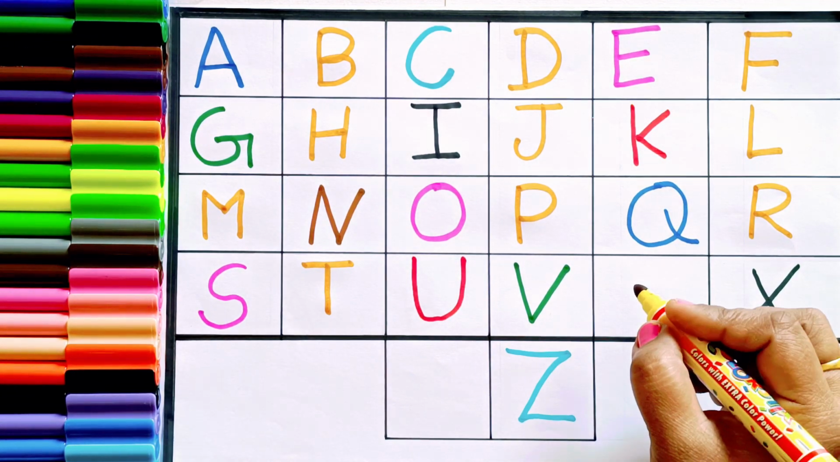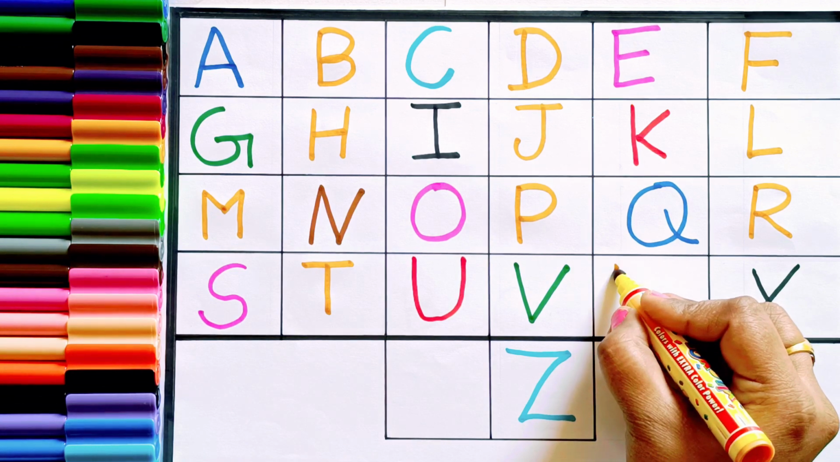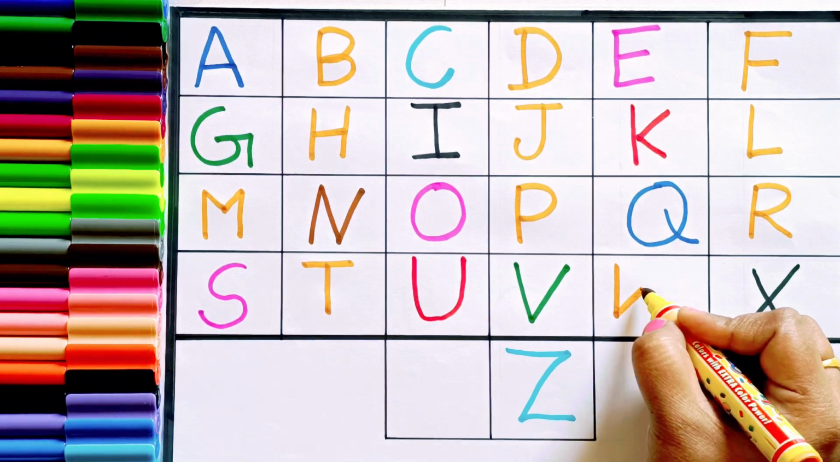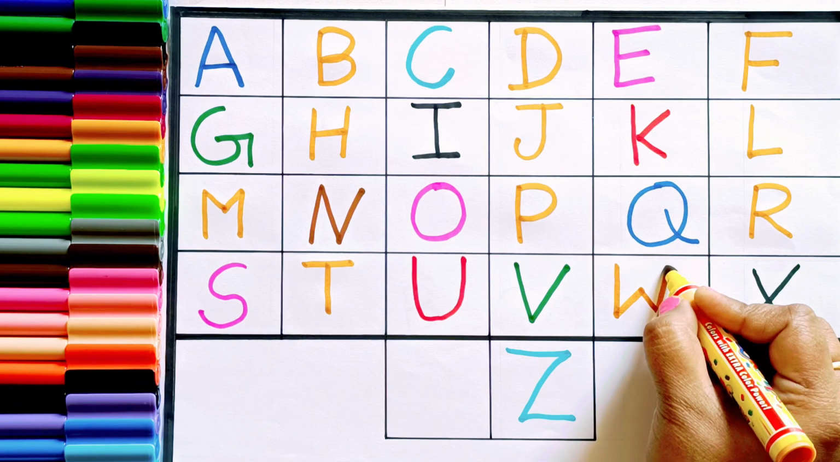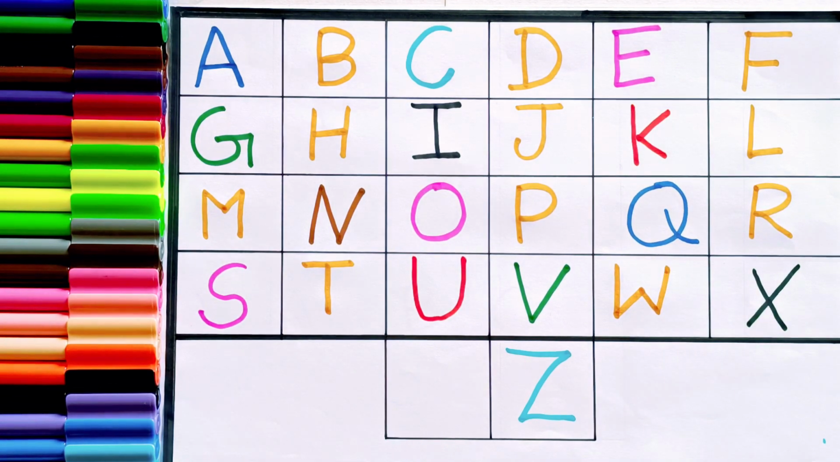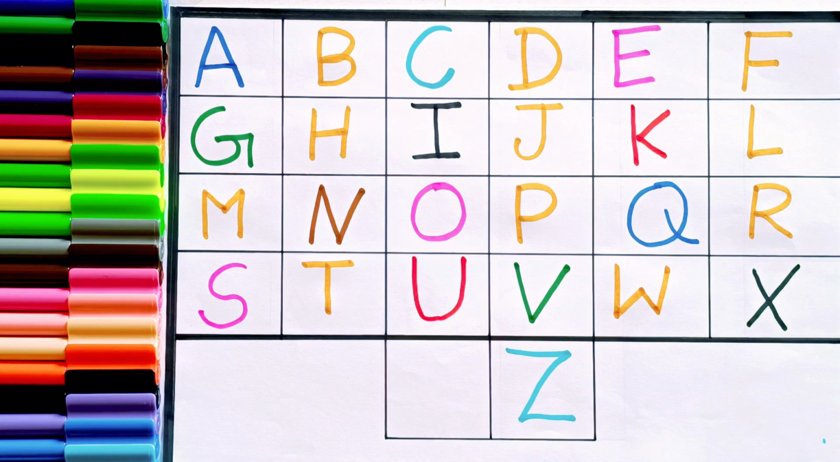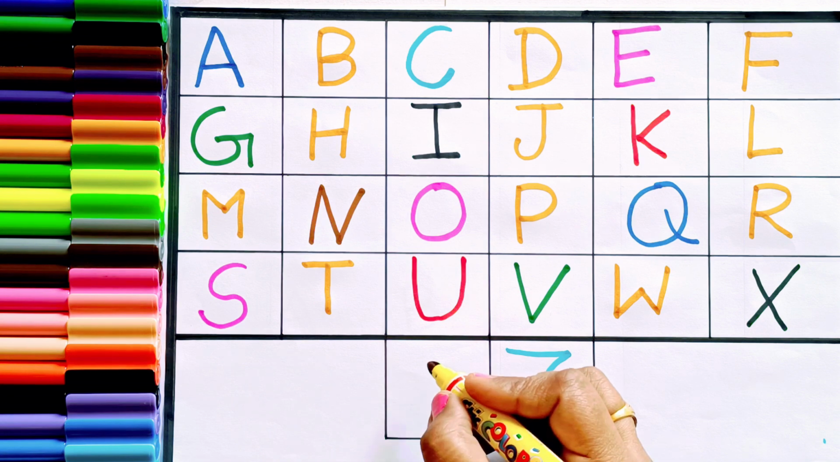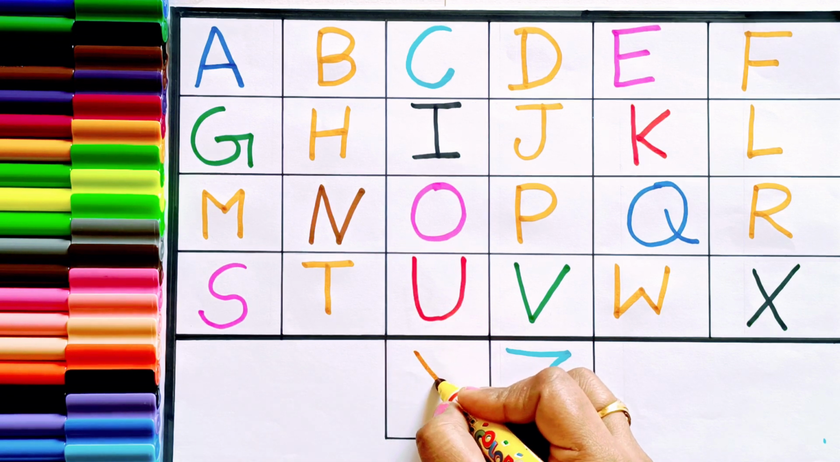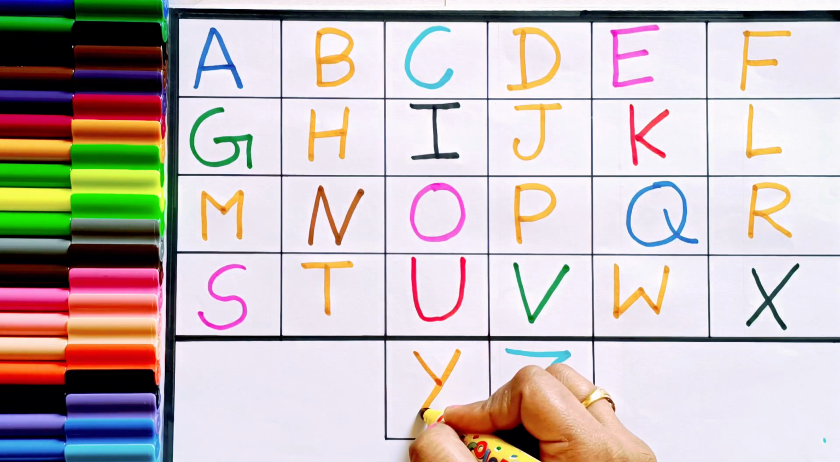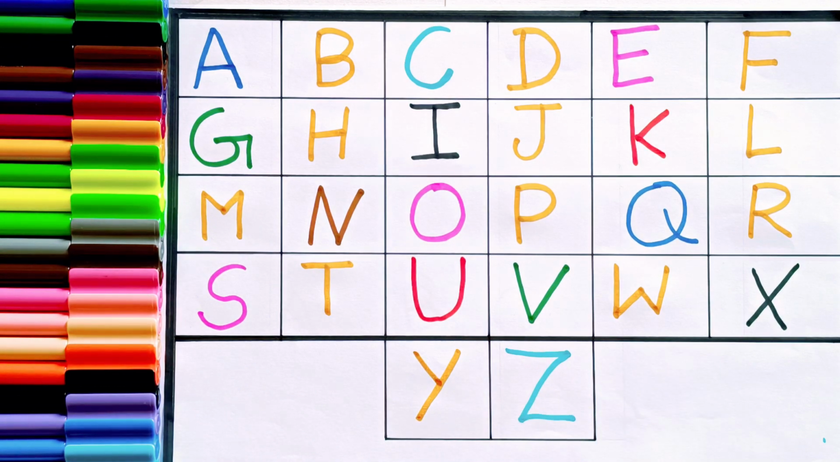What comes after V? W. W for whale. Next is X. X for xylophone. What comes after X? Y. Y for yak. Next is Z. Z for zebra. So kids,